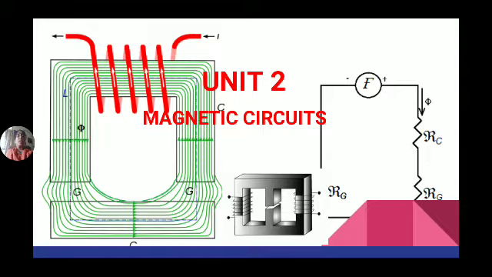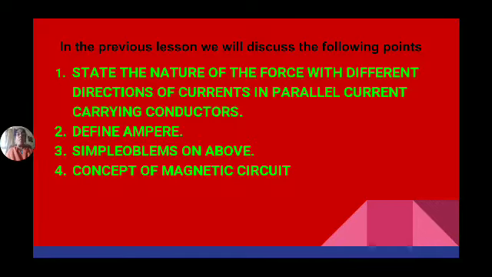Now, this is a basic diagram of a series magnetic circuit, and this black colored one is the parallel magnetic circuit. So magnetic circuits are of two different types: series and parallel magnetic circuits. In the last class we discussed the nature of force with different directions of current in parallel current carrying conductors.